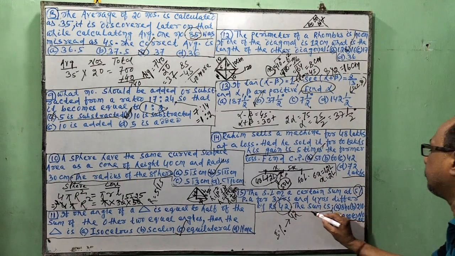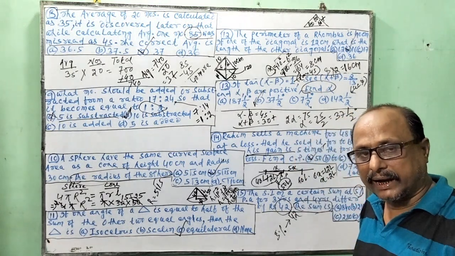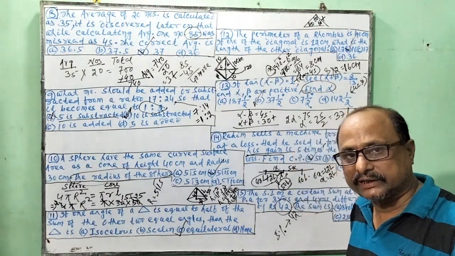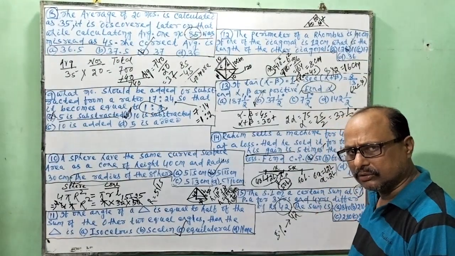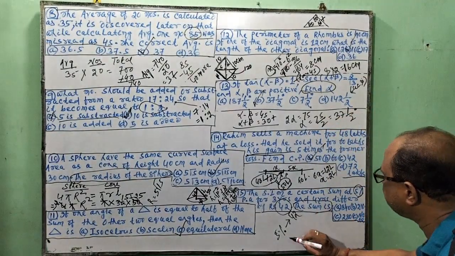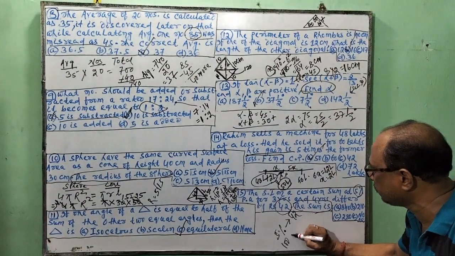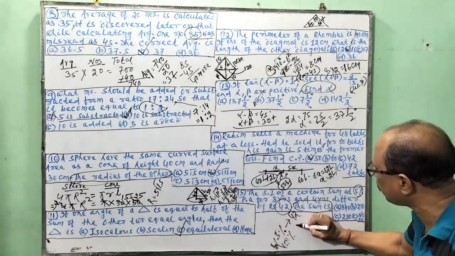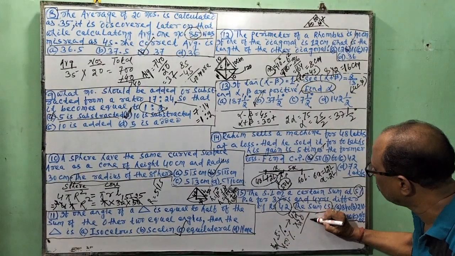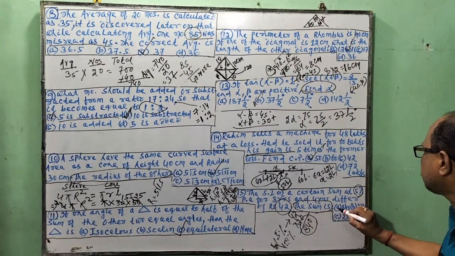We need the sum, which is 100%. If the sum is 100 rupees and interest is 5 rupees, then we can say the rate of interest is 5%. Yes or no? So 5% is 42. So our sum is 100%. So it is 20 times. 2 into 4, 2 into 8, 840. The sum is 840. Here is the answer.